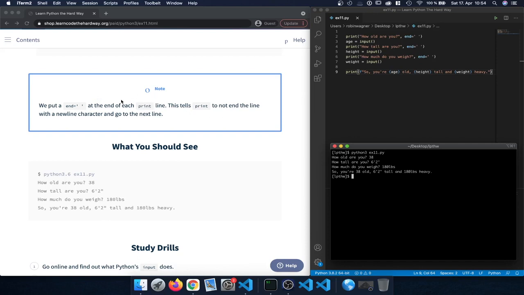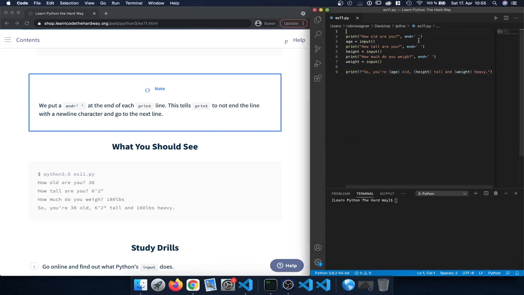And here's an additional note on what we just saw before. We put the end equals and then the space character within single quotes at the end of each print line. This tells print to not end the line with a new line character and go to the next line. That's just what we saw, that we basically entered the input in the same line.